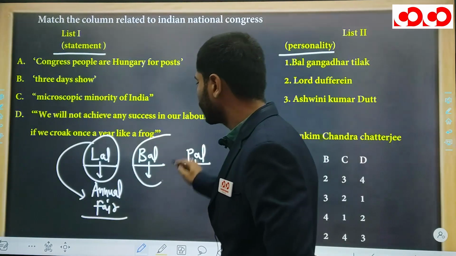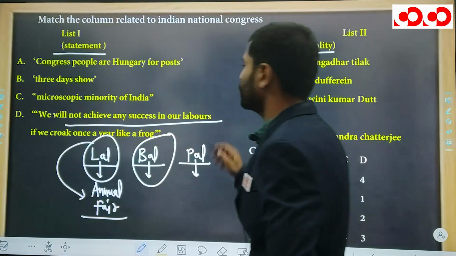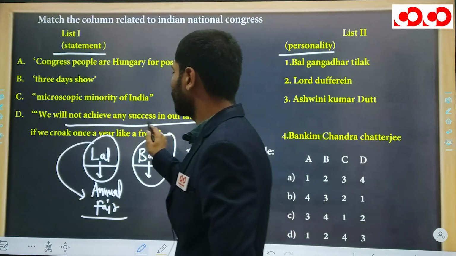Again, what about Bal Gangadhar Tilak? Bal Gangadhar Tilak quoted, "We will not achieve any success in our labors if we croak once like a frog."